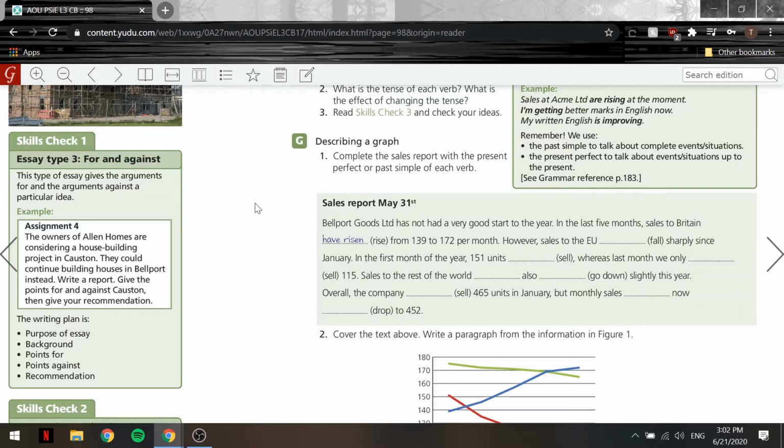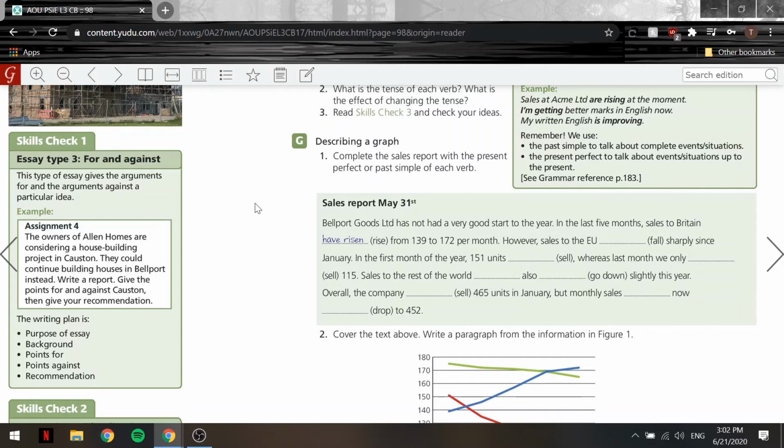Sales to the rest of the world have also gone down slightly this year. Overall, the company sold 465 units in January. But monthly sales have now dropped to 452.